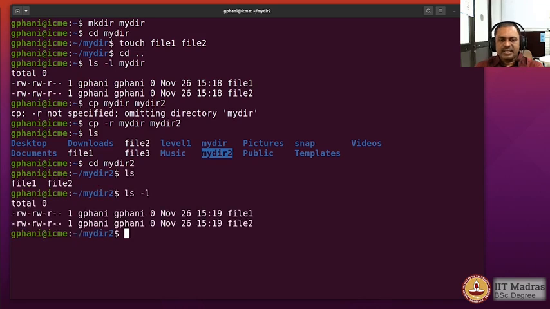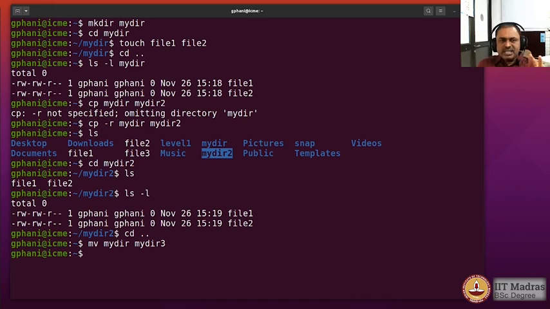So it has the files that we have created. Which means that for the copy command, the recursion is not assumed. While copying, it is asking whether you want it to be recursive or not. Now the mv command doesn't ask for that. Let us say I want to move mydir to mydir3, and you see that it just renames it, and therefore there is no recursion being asked for.